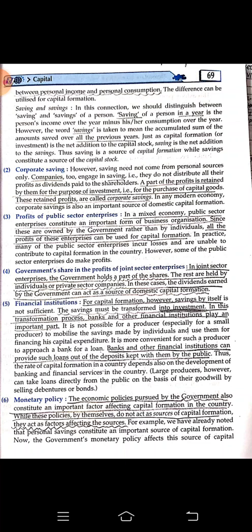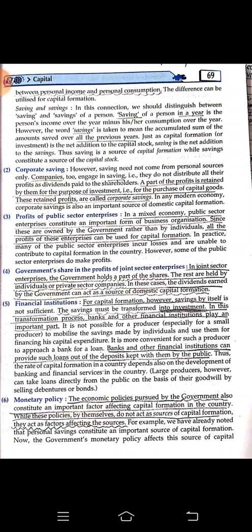Profits of public sector enterprises. In a mixed economy, public sector enterprises constitute an important form of business organization. Since they are owned by the government, all the profits of these enterprises can be used as capital formation. The government is not here to maximize its profit, right? It is for the welfare of the citizen. So whatever profit they are earning from one sector can directly become the capital and get invested in some other sector for the development of the nation.